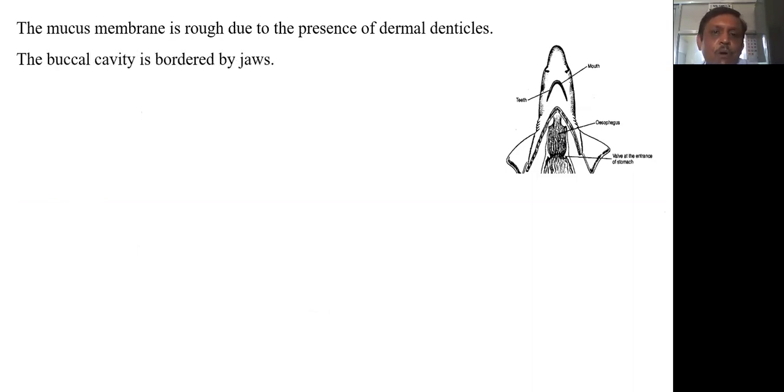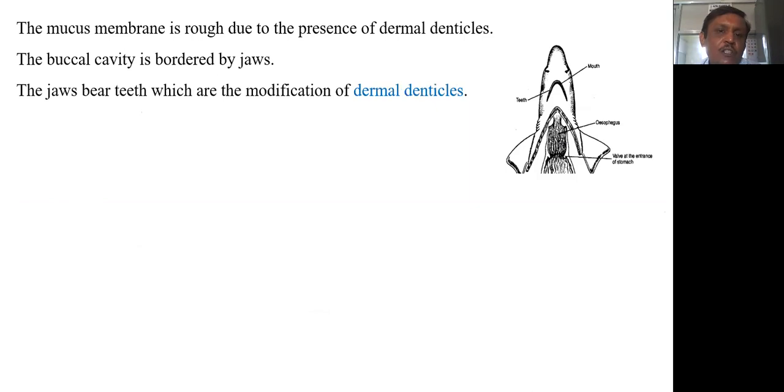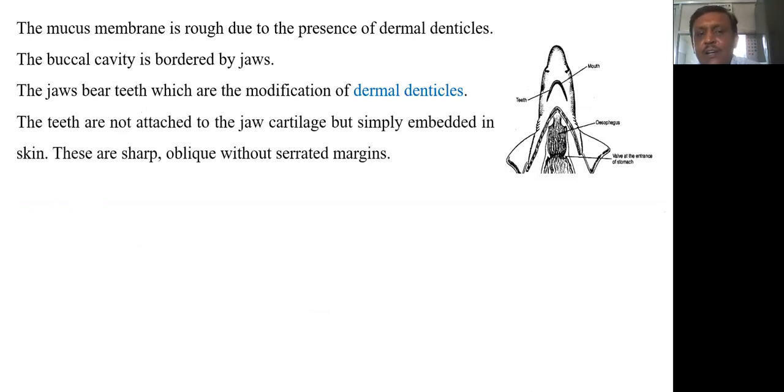The buccal cavity is bordered by jaws. You can say it is protected by jaws. The jaws contain teeth which are modifications of dermal denticles. The teeth are not attached to the jaw cartilage, as in our case where the teeth are embedded in our jaw; in this case the teeth are simply embedded in the skin, and these teeth are sharp, oblique, without serrated margins.